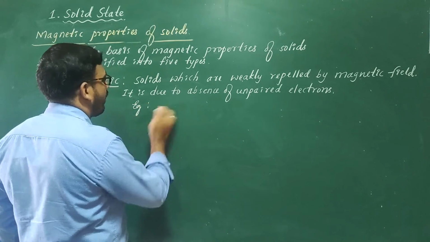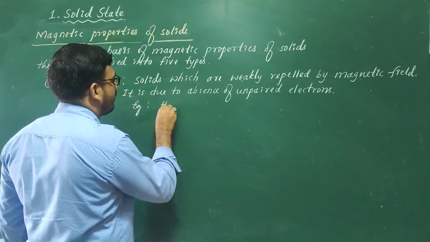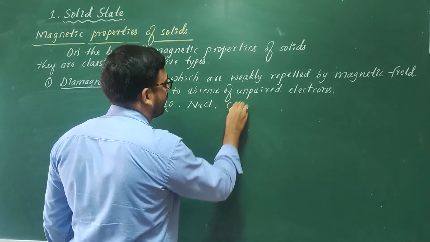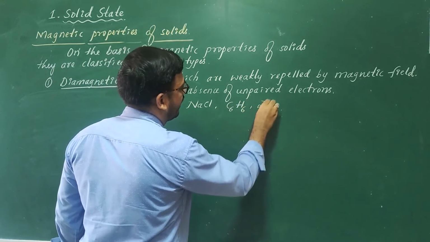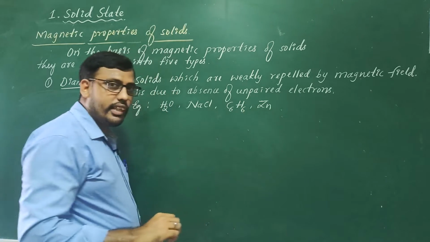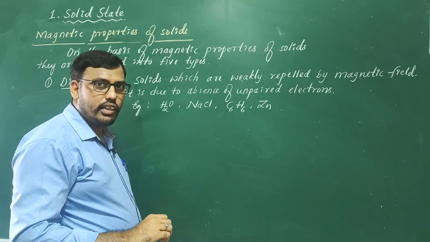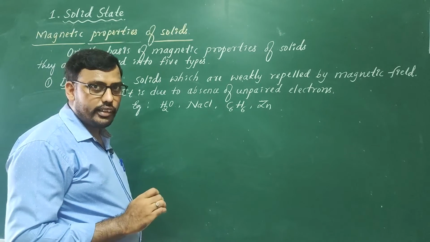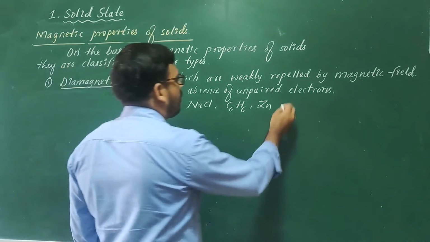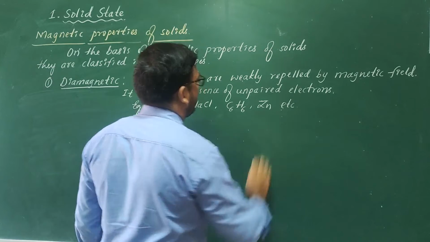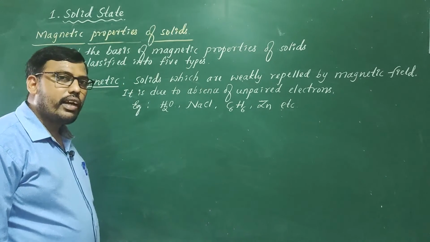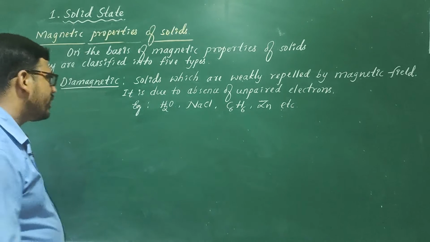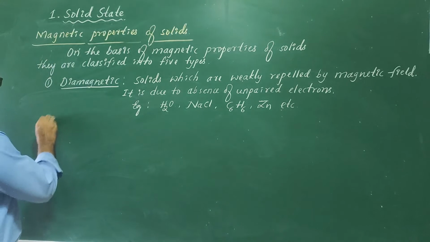Examples: water, NaCl, benzene C6H6, zinc. These are the compounds which do not have unpaired electrons. In other words, all the electrons of these solids are paired, hence these are not attracted by the magnetic field and are called diamagnetic solids or diamagnetic substances.